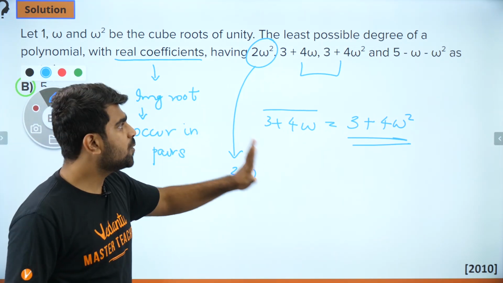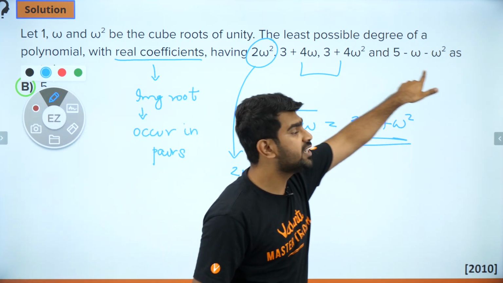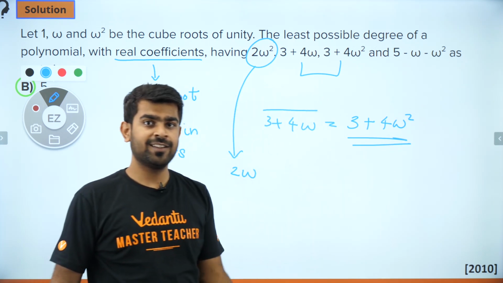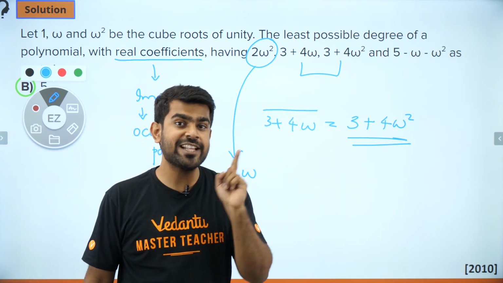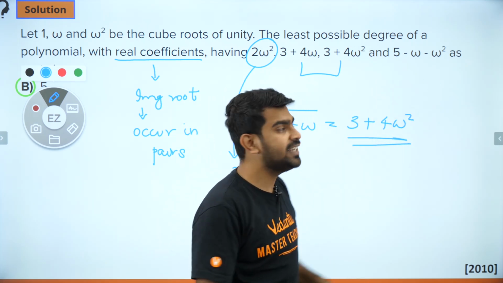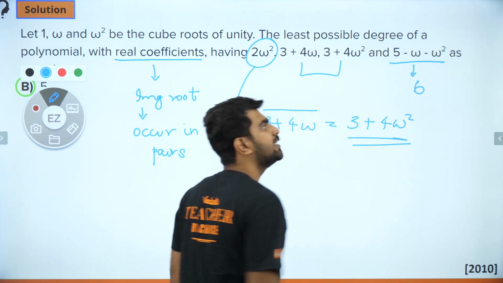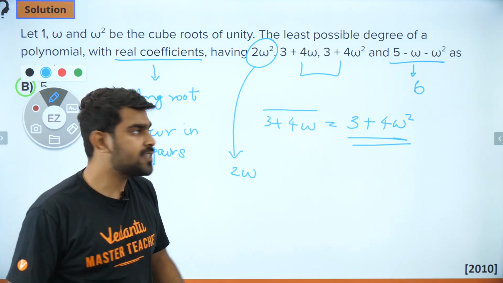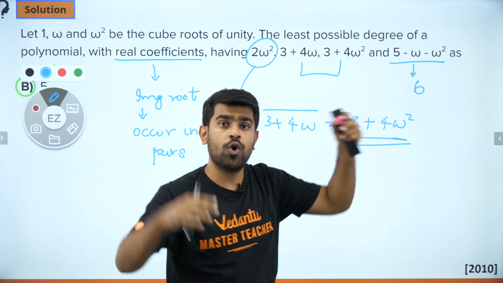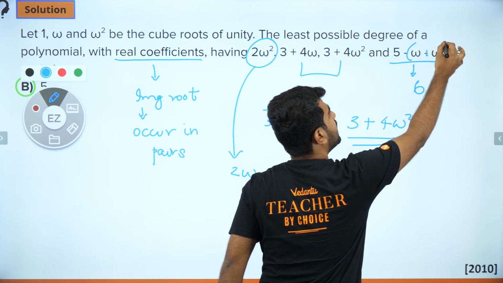Okay. Now let's look at the last one. Should I find the conjugate of this and add it here? Think about it. This is KVPY. It is not NCERT. So you can't directly do it. If you observe it carefully, this is not even an imaginary root. This is a real root, which is 6, because 5 minus of omega plus omega square. So if I take this minus common, it is going to be omega plus omega square.